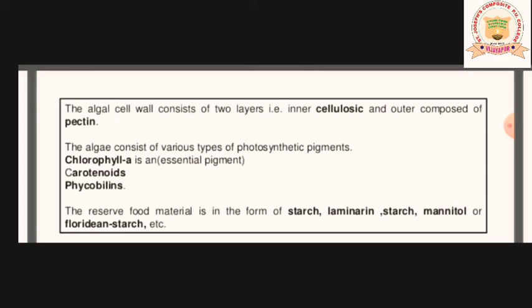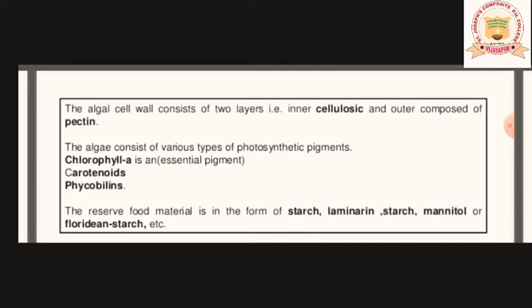They are chlorophyll A, which is the most essential pigment, then carotenoids, and the third pigment which they possess is phycobilins. These are the three pigments which are present in the algae. So majority of the algae contain these three pigments called chlorophyll A, carotenoids and phycobilins.